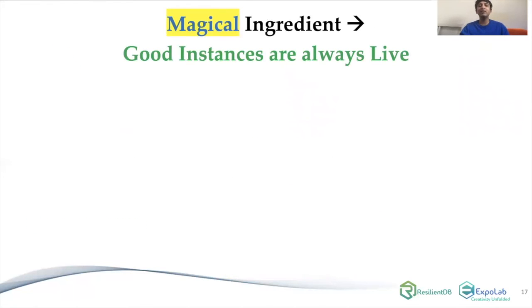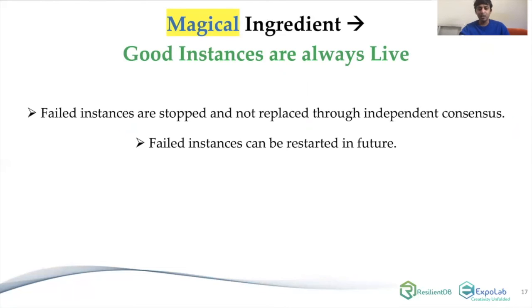The key ingredient of RCC is that there are always good instances that are live. Specifically, if there's an instance that has failed, then we do not replace it, we only stop it, and we let its consensus complete through an independent instance. Further, if in the future these failed instances are working well again, we allow them to be restarted.